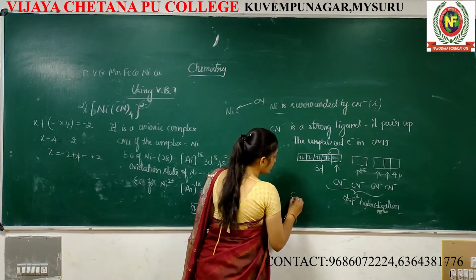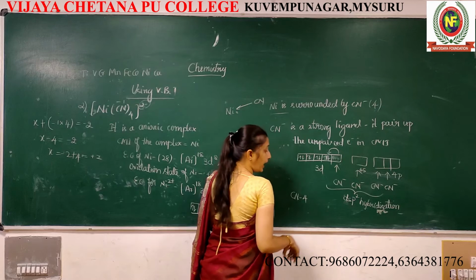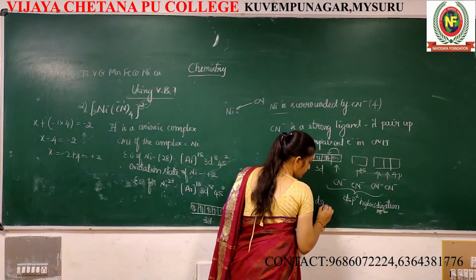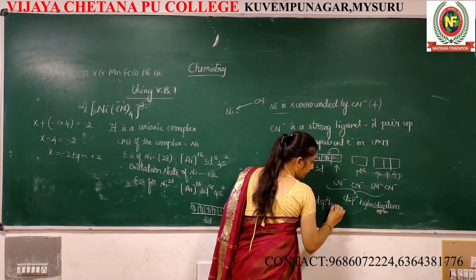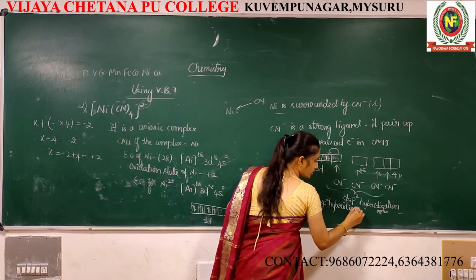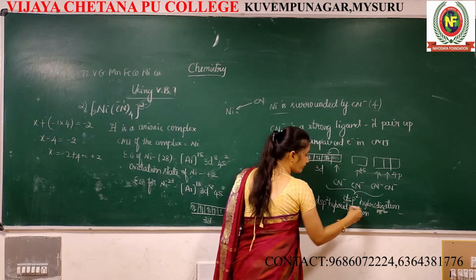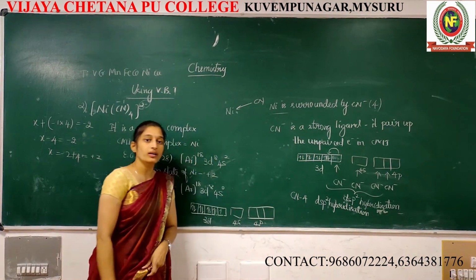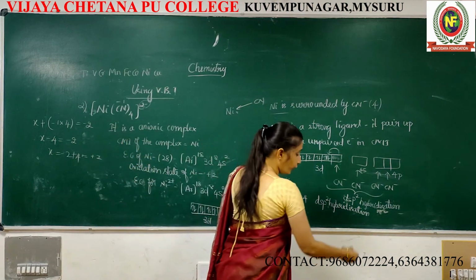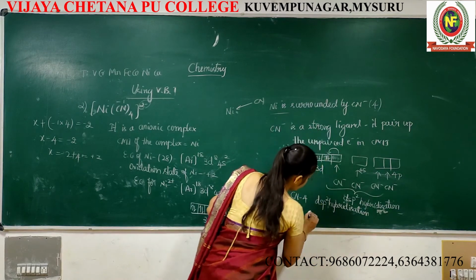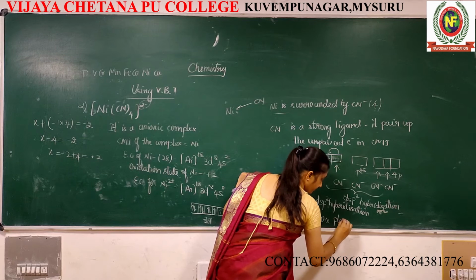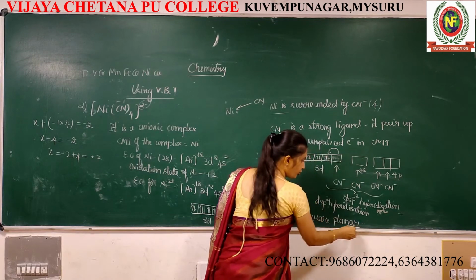Coordination number 4 and the hybridization is dsp2. Coordination number 4, hybridization is dsp2. Then obviously the geometry is square planar. What about the geometry? Square planar.